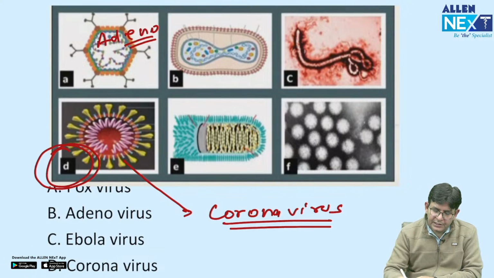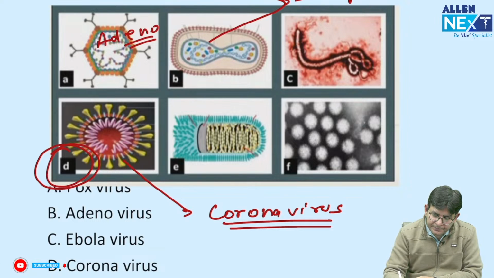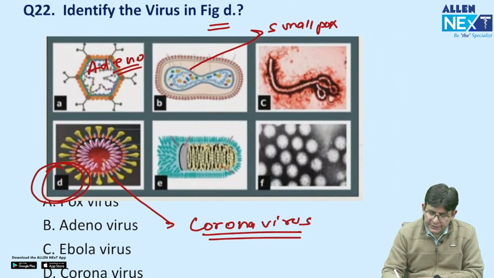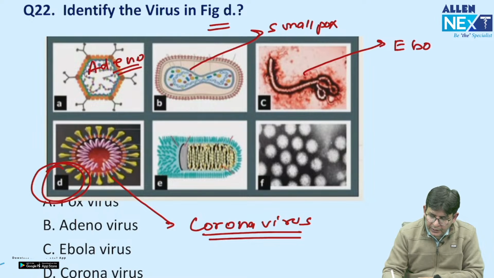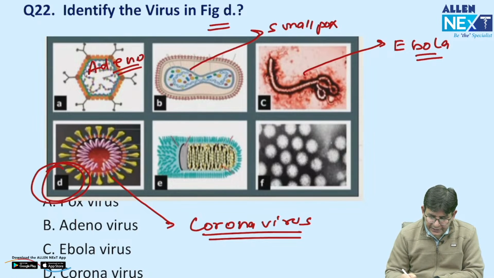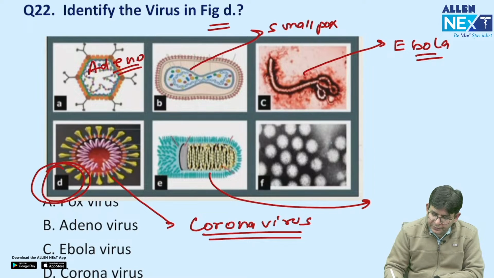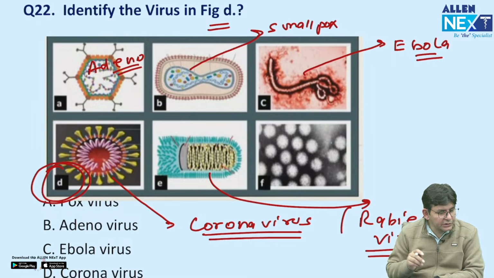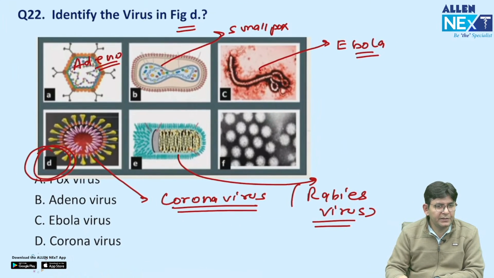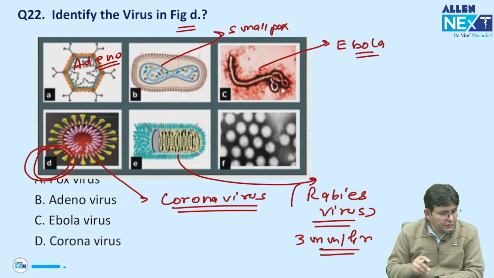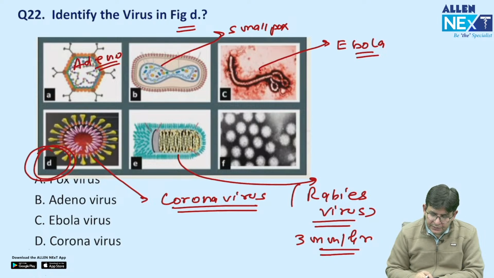This particular one is the smallpox virus. This one is Ebola. This particular one is crown-like, that is corona. Everybody should know this; you should not go into the exam without it. That is the rabies virus, a bullet-shaped virus. And what is the speed of this bullet? Rabies virus speed is 3 mm per hour. C is Ebola.